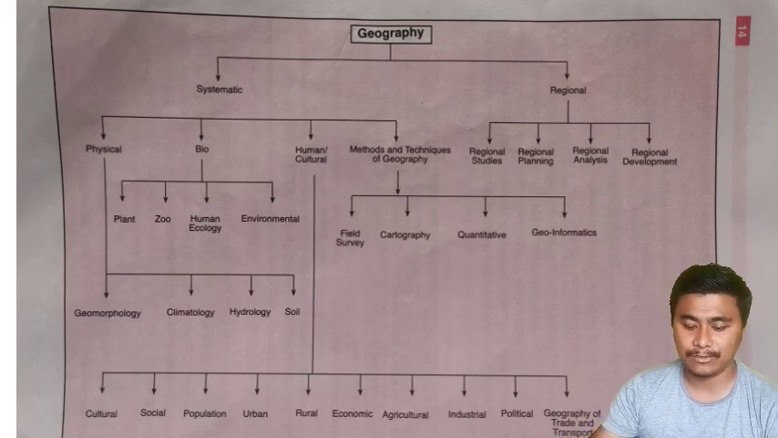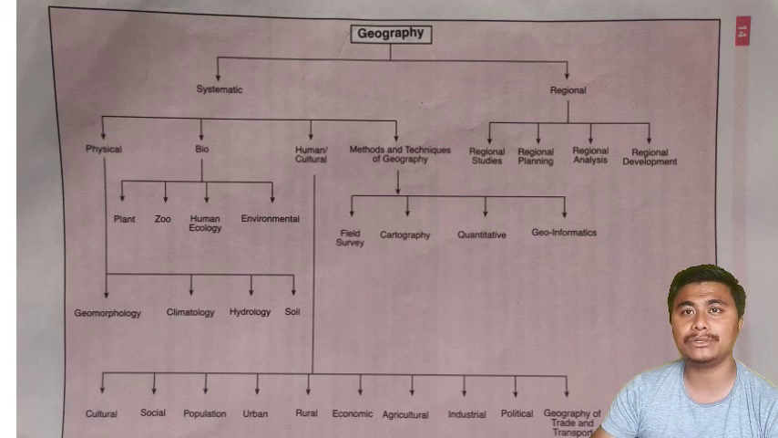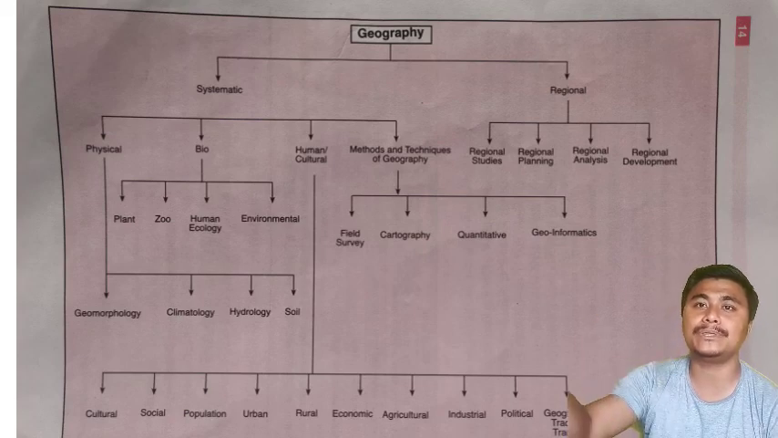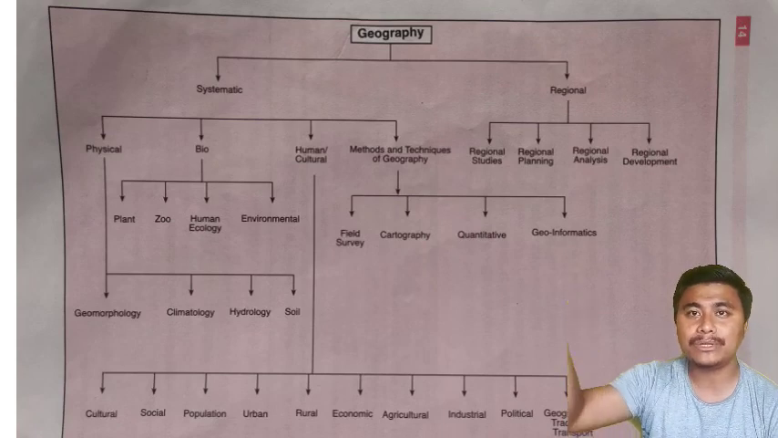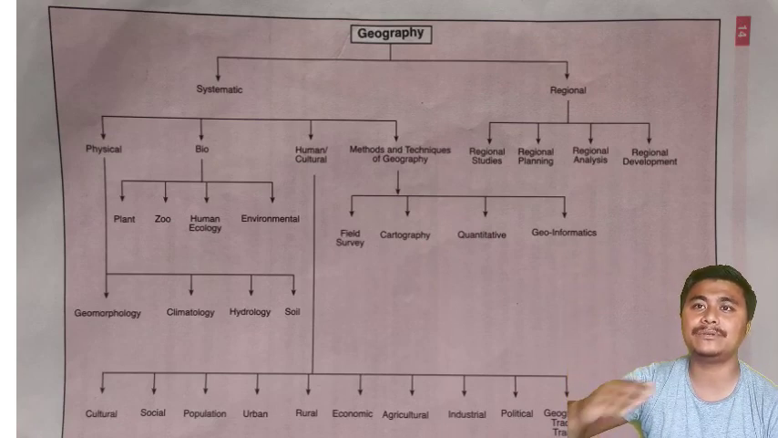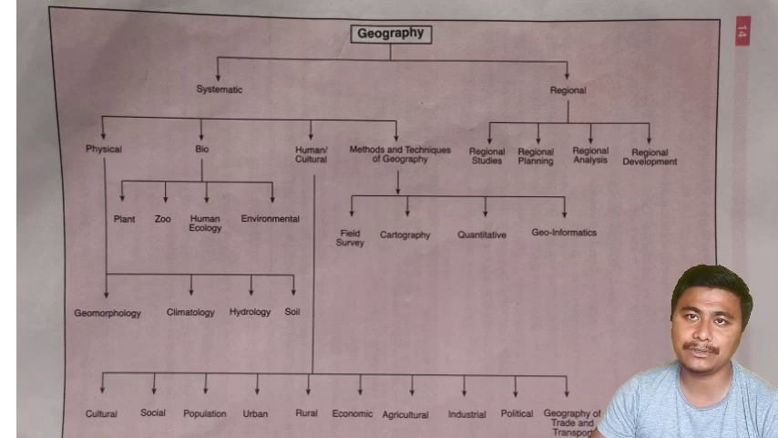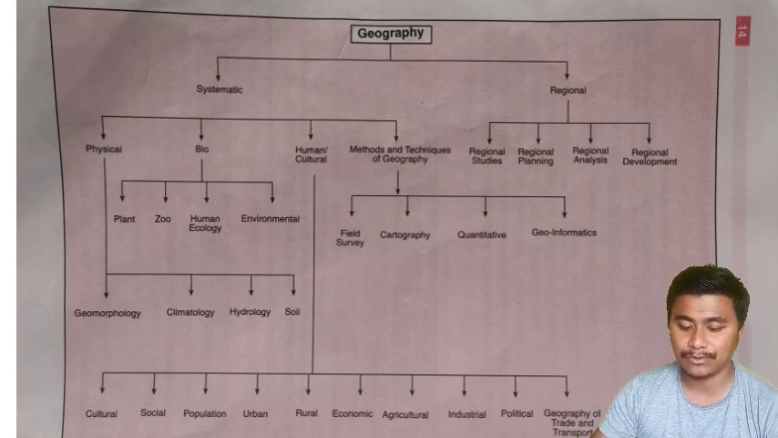Then we have human ecology. Human ecology means the interaction of humans with the environment. And environmental geography is about the environment, the impact of human activities on the environment. Okay, that is all we are going to study in environmental geography.